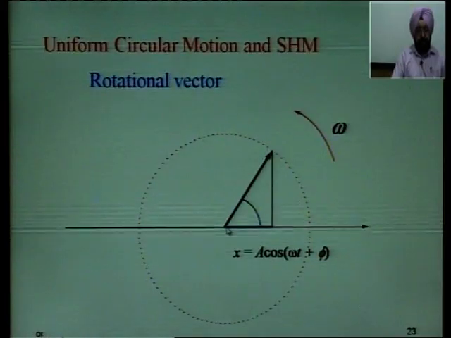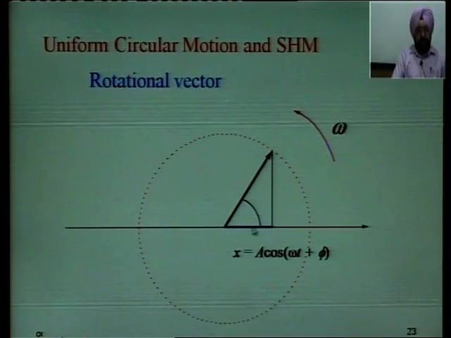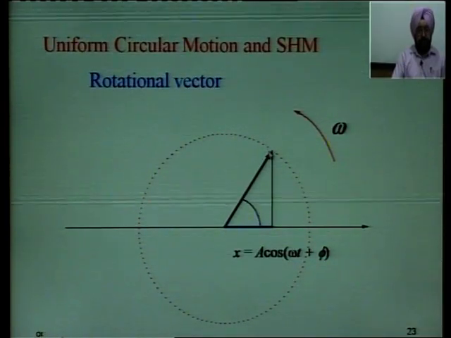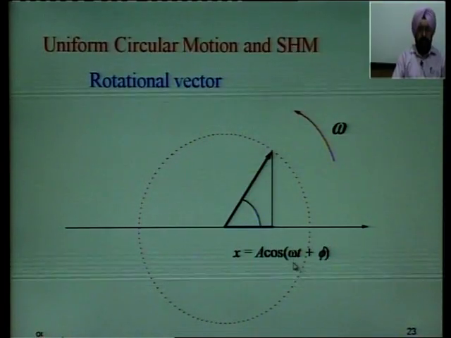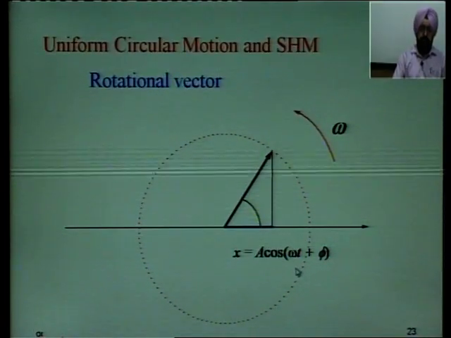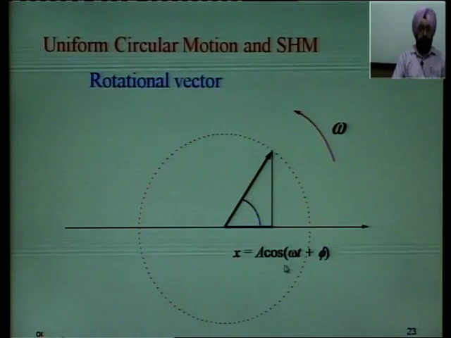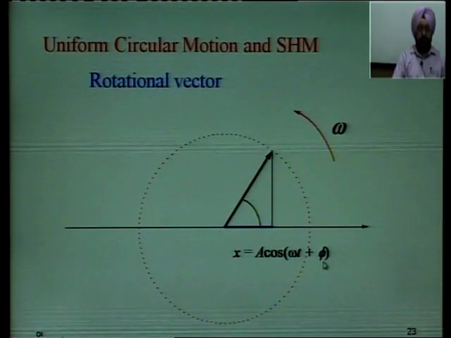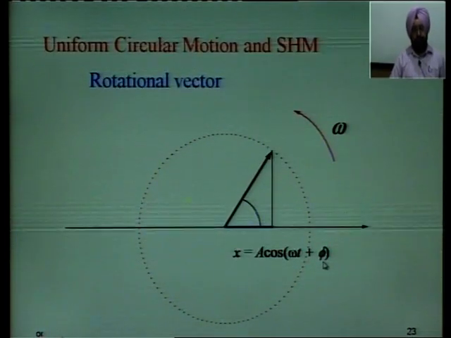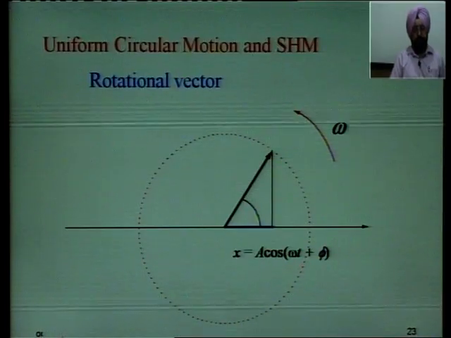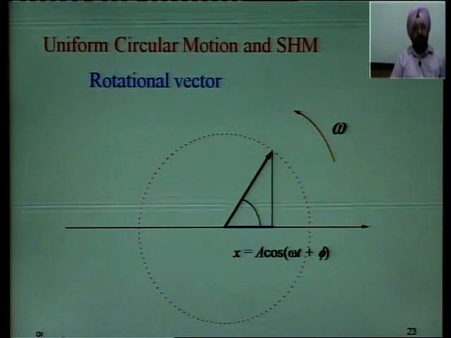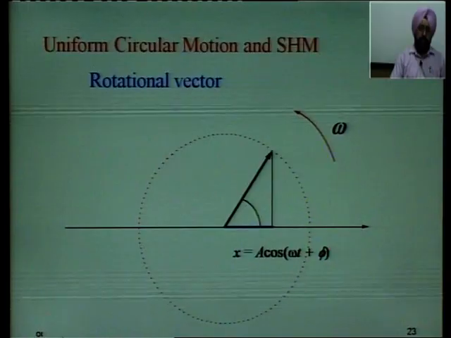So, x, this is displacement in the x direction, divided by a gives you cos theta, and theta here is omega t plus phi. So, displacement becomes a cos(omega t plus phi). If there is no initial phase, if there is no epoch, if phi is equal to 0, then x is equal to a cos omega t.